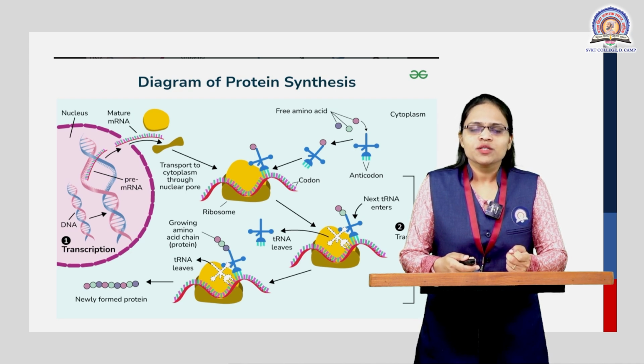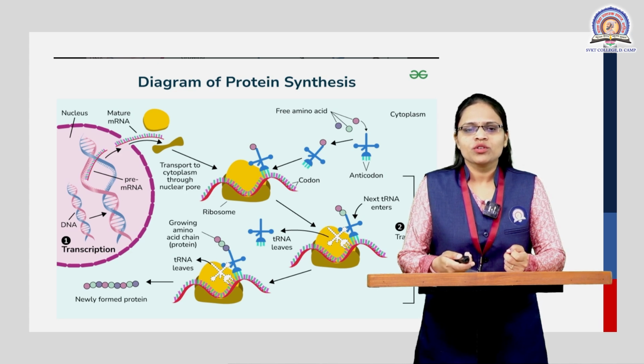Then the smaller subunit as well as the larger subunit will bind to the mRNA, and the free ribosomes also bind to the tRNA. This tRNA brings the amino acids one by one depending upon the codons present on the mRNA and the anticodons present on the tRNA. Then, from the E site, the tRNA will leave after the complete protein synthesis has happened. The growing chain of amino acids is present on the tRNA itself. Then it leads to the formation of new proteins.